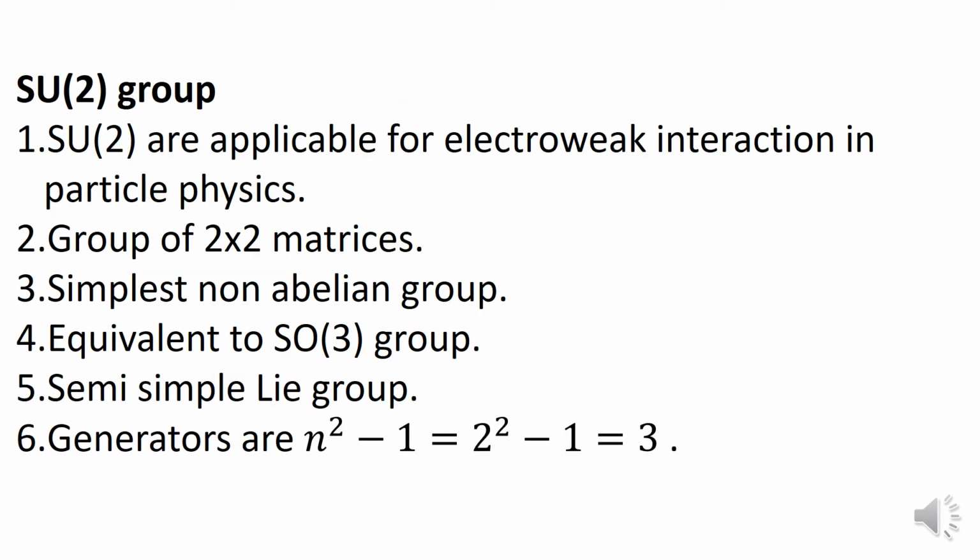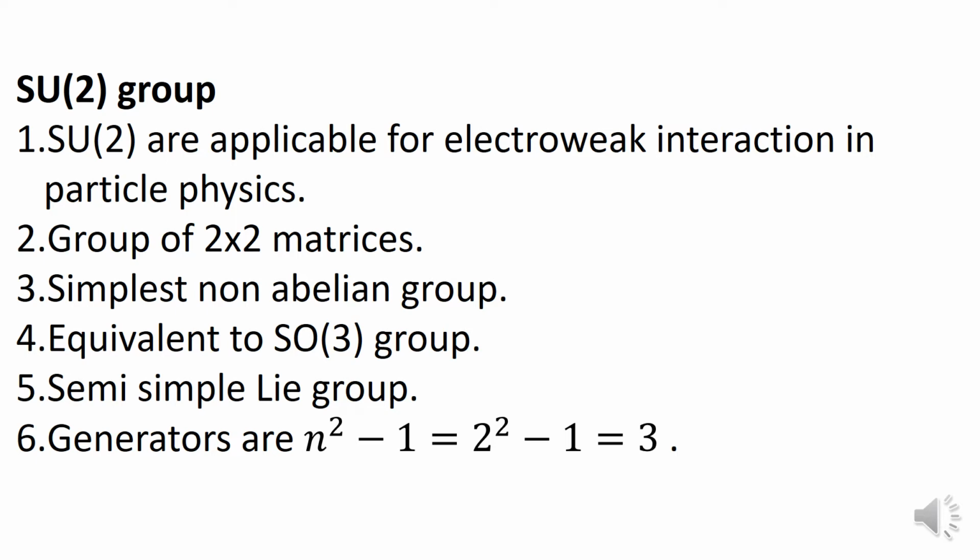Now SU(2). Basically, only the definition we will discuss. The SU(2) group is applicable for the electroweak interactions in particle physics, because different types of particles are available in nuclear physics, right? And in the case of electroweak interactions, the SU(2) group is used to define this type of interaction.